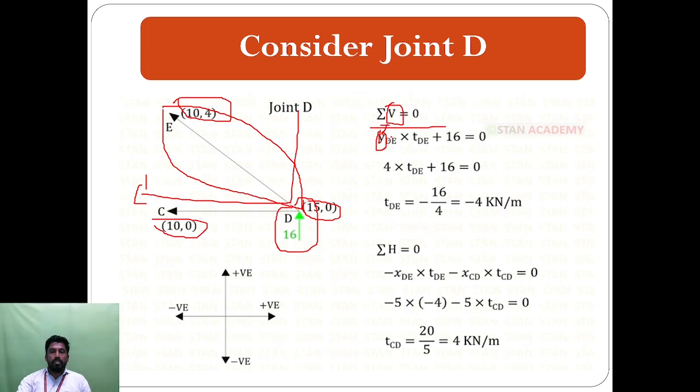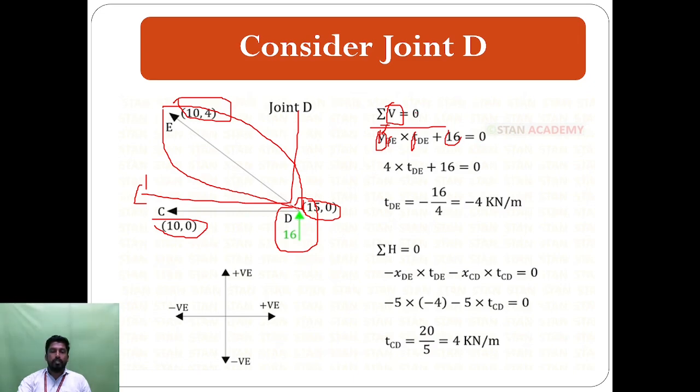Here D means the joint, that is member DE. So we take the value of DE into T, where T represents the tension coefficient of member DE. Here the 16 means the vertical load acting on the joint D, in the vertical direction, so positive.